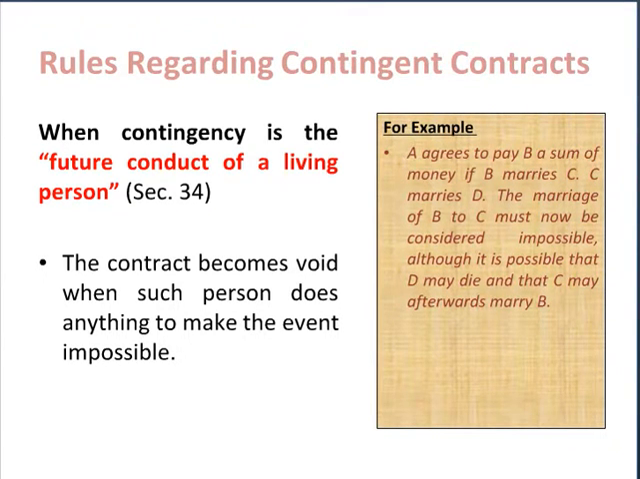Say for example, A agrees to pay Mr. B a sum of money if B marries C. Now C marries D. Now the marriage of B and C must be considered as impossible, and then the contract shall become void. However, there is a remote possibility that D may die and then C may subsequently marry B, but right now the event has become impossible, and that's why this contract shall be treated as a void contract.